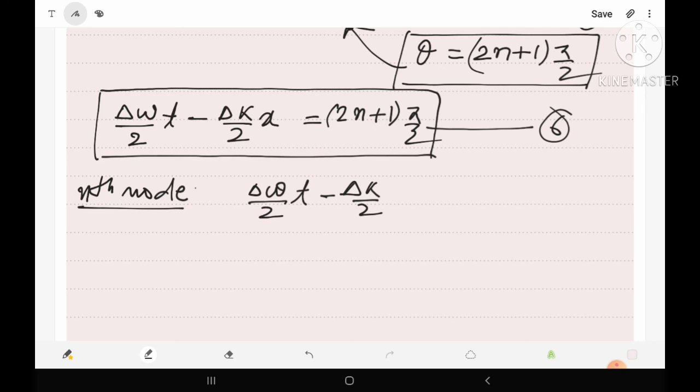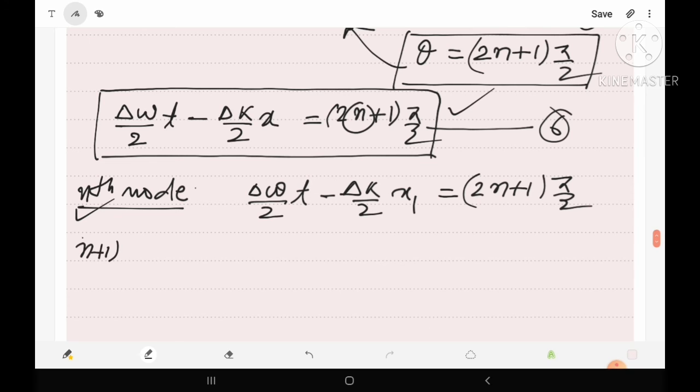now del k upon 2, for the nth node position x1, should be equal to, because n is an integer, so in place of n, because we are considering the nth node, n will be n there, so 2n plus 1 pi by 2. Similarly, let us write equation number 6 with respect to the n plus 1th node. So for the n plus 1th node let us write this equation.